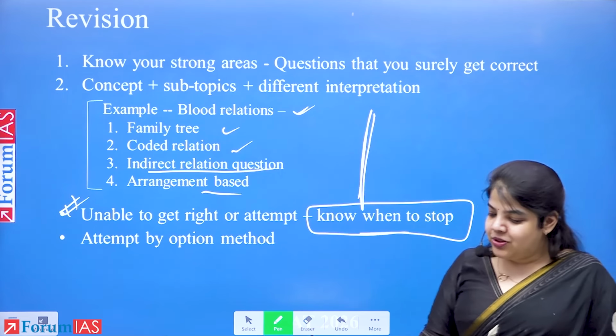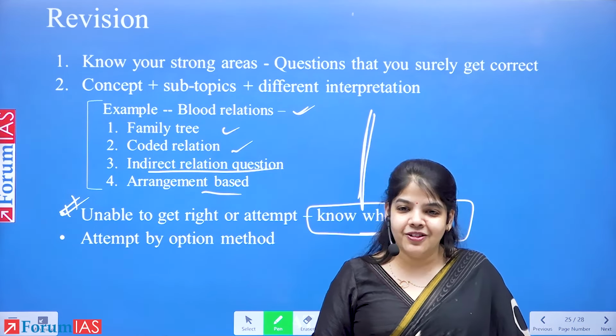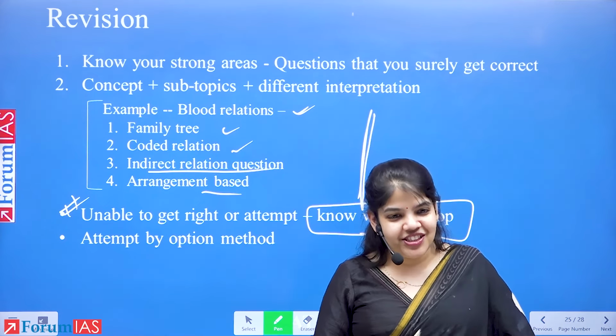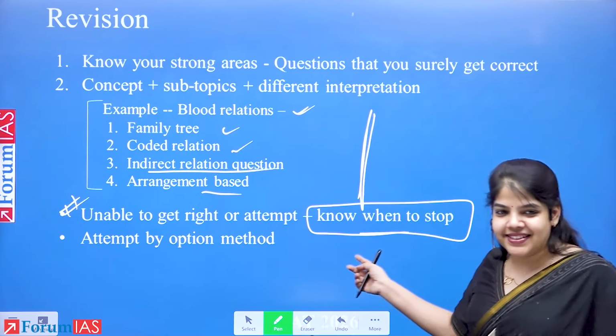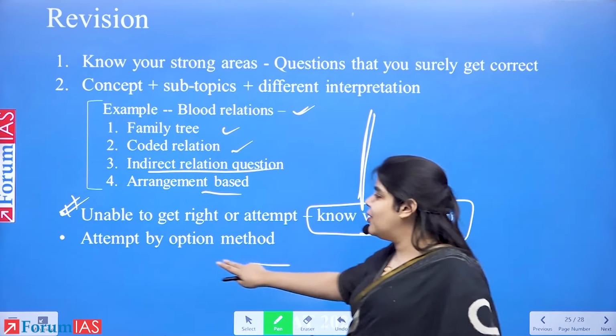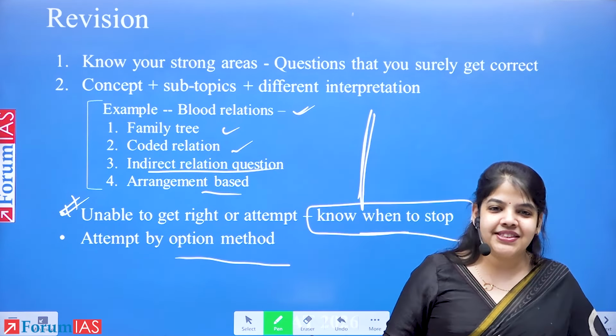Last but not the least, if you look at your questions and feel you have not been able to solve them, we can also solve by options because options are given in the paper. So a lot of questions can be solved by options and observation. But that is plan B, not plan A. For a lot of us, this becomes plan A, that the options are written in the paper, it will get done with that. But options are very close to each other.